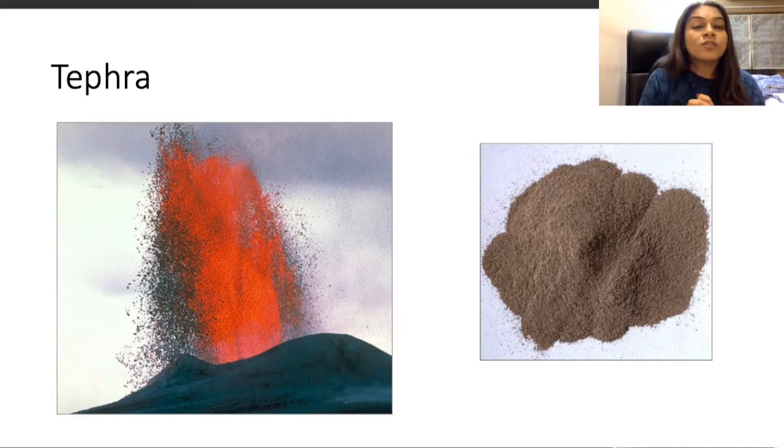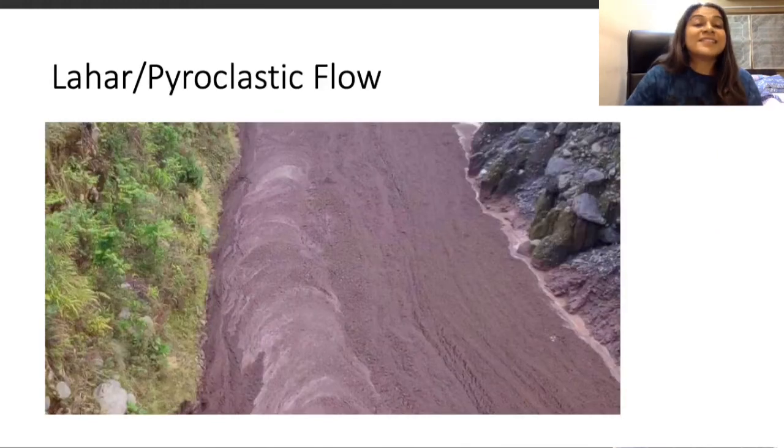Along with such fragmented rocks, there is some ash and some dust particles. There is also some liquid lava which has gone up in the air, but when it is falling back down, it solidifies. All of that mixed together, that smoky, fine material that comes out, is called cinder.